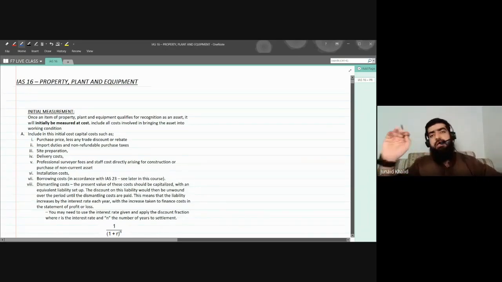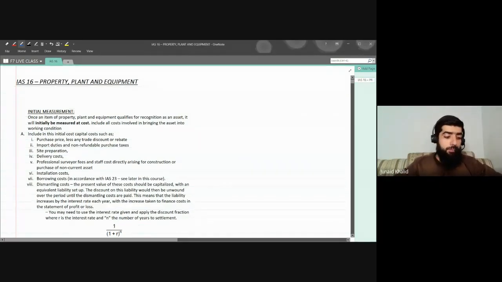First of all, as usual, at the start of every standard, we'll be discussing the importance and the exam weightage of that particular standard, that is, how important that standard is from the examination point of view. Now let's start with IAS 16, property, plant and equipment. It's one of the most important standards.